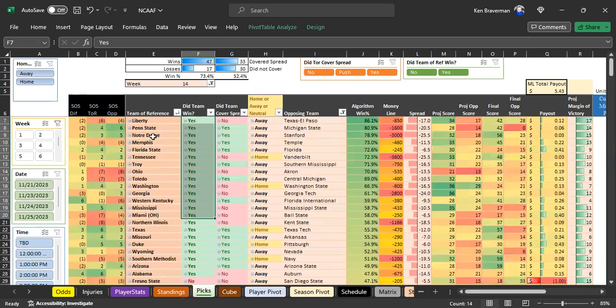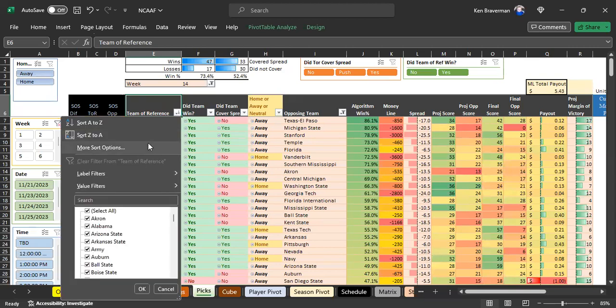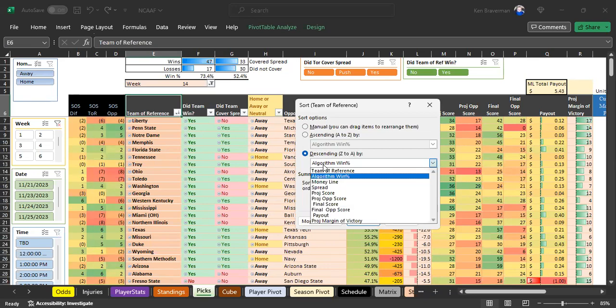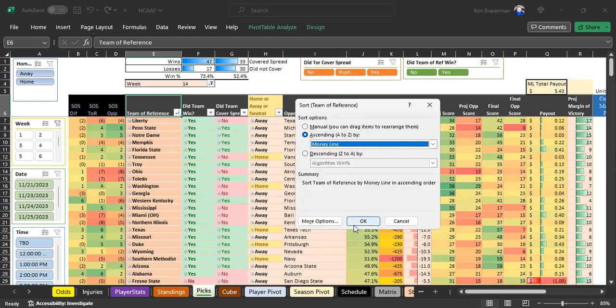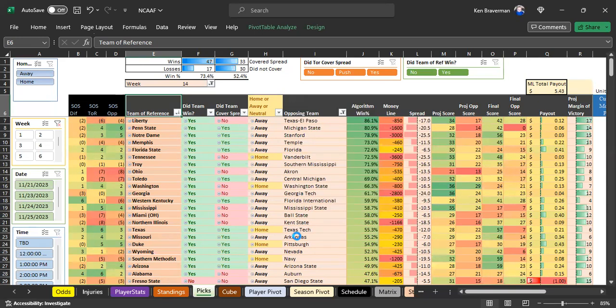And here's the other thing. Was this better than the odds makers? There's a way we can look at that. Look at this string of wins at the top, right? You've got 22 wins at the top. Well, what about when you sort this ascending by money line, meaning worst money lines on top? This is the way the odds makers had it. Did they win the top 22 games? I don't know the answer to this. We're going to find out.